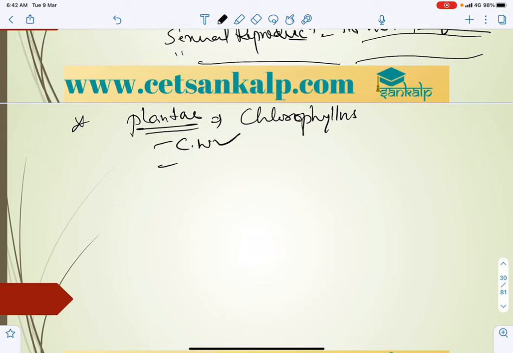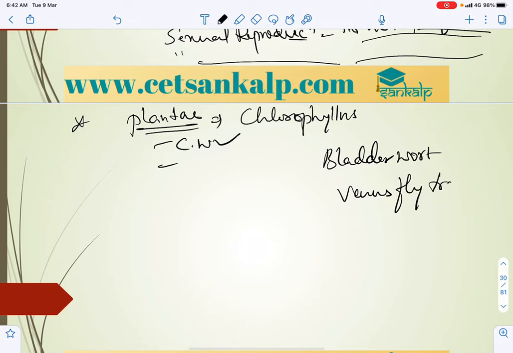These are autotrophs, though a few are partially heterotrophs, like insectivorous plants such as bladderwort and Venus flytrap, which feed on insects, and some parasites like Cuscuta.